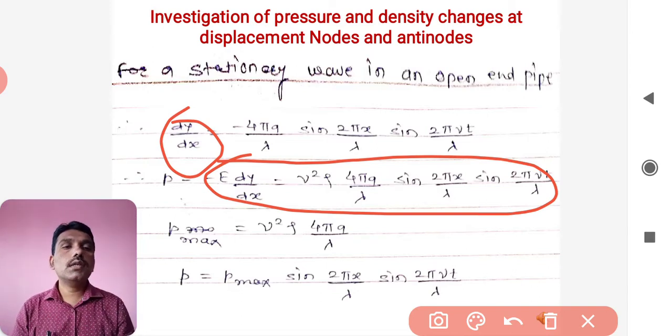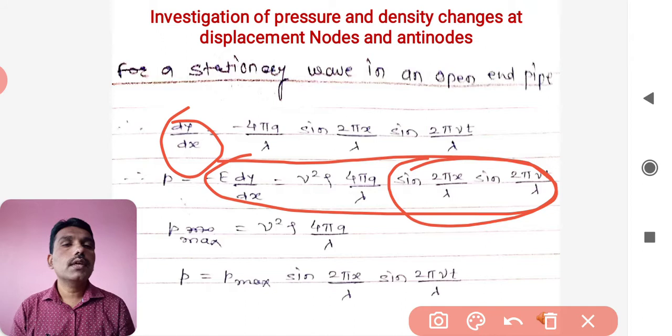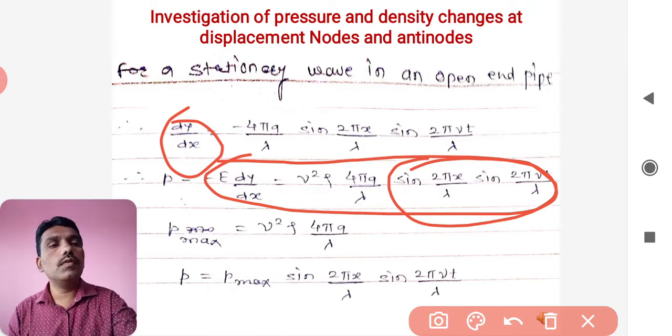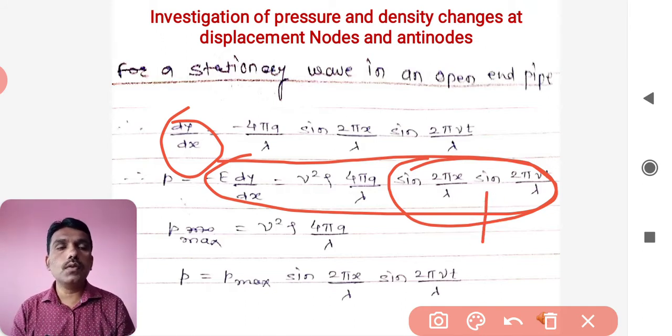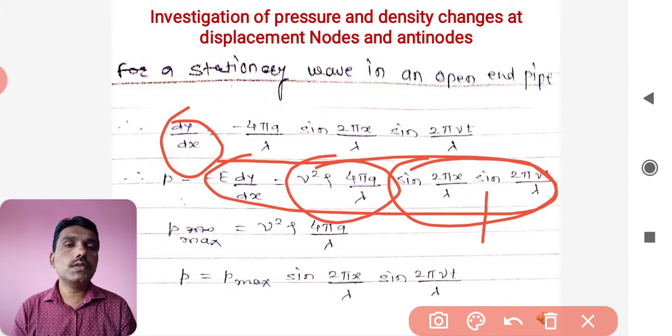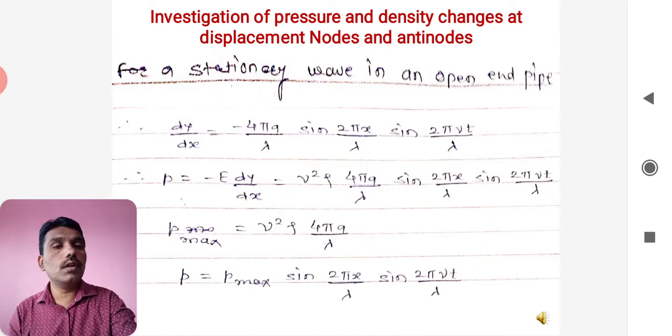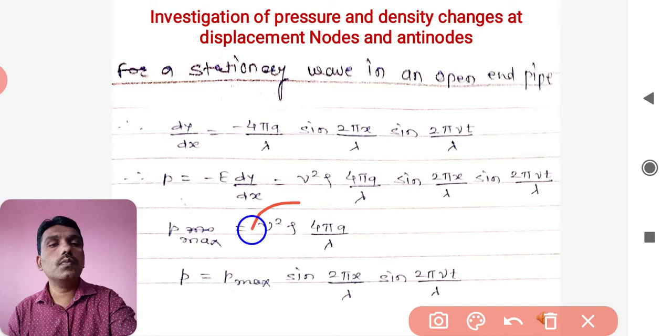आता जर समजा this is what the P max where the total, ह्याची जर व्हॅल्यू आपण काउंट केली, the sine of this any value is to be concerned, that will have maximum value nearly one, एक येऊ शकते मॅक्सिमम व्हॅल्यू. And that's why the maxima of the P excess pressure depends on this value, and P max is nothing but V square rho 4 pi a by lambda. So this is what P max is given to be in this fashion.